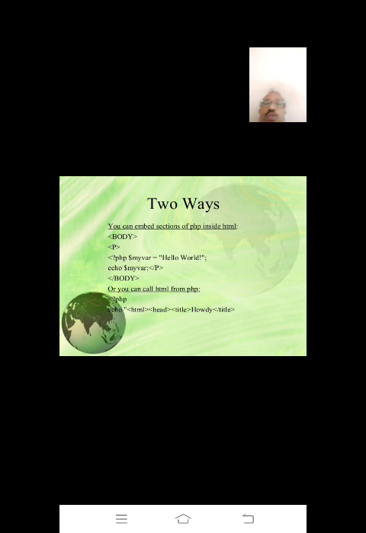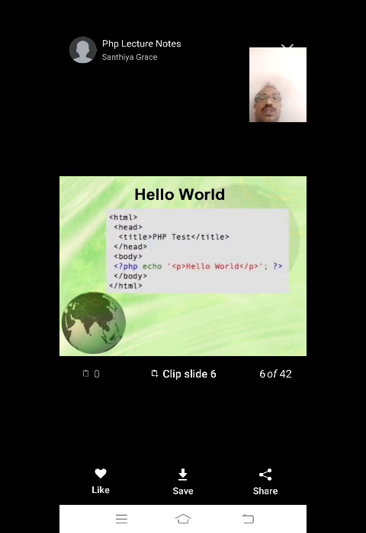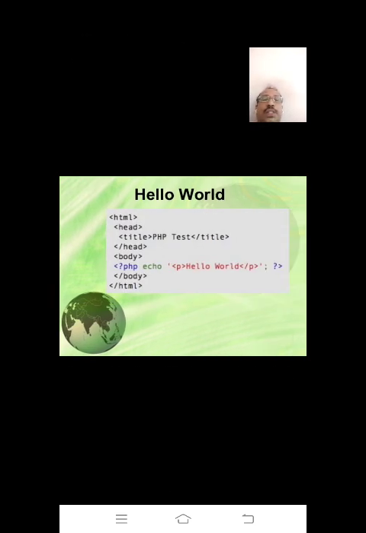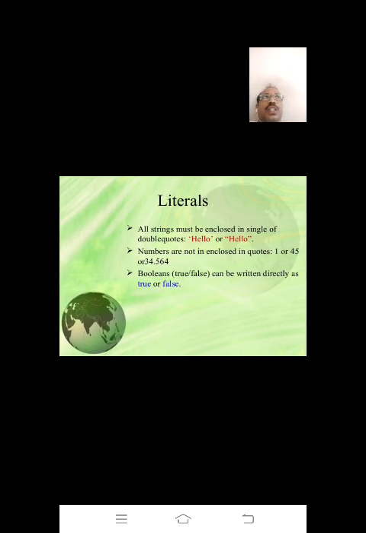There are two ways to include PHP in HTML, either in the body or by writing the file name directly in HTML also, right? So for running PHP you must compulsorily use a server. This is the basic example of PHP. After executing this program, you will get the message hello world. In PHP, literals such as strings must be included in single quotes or double quotes.